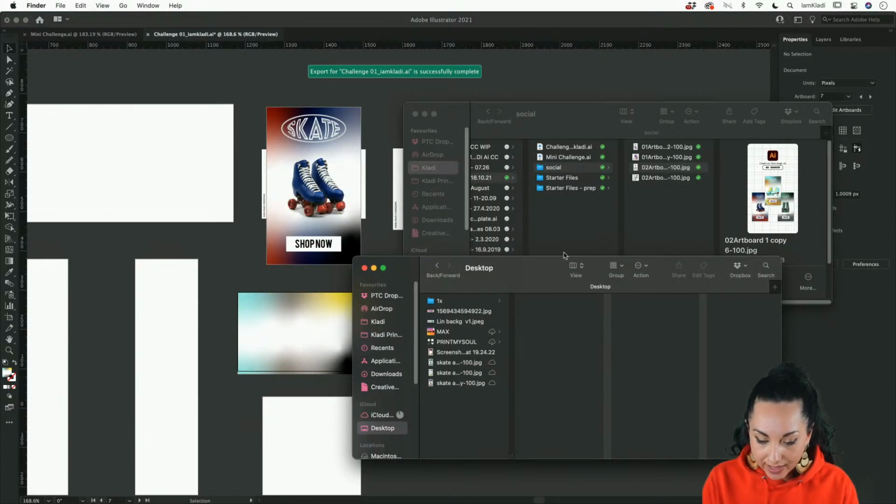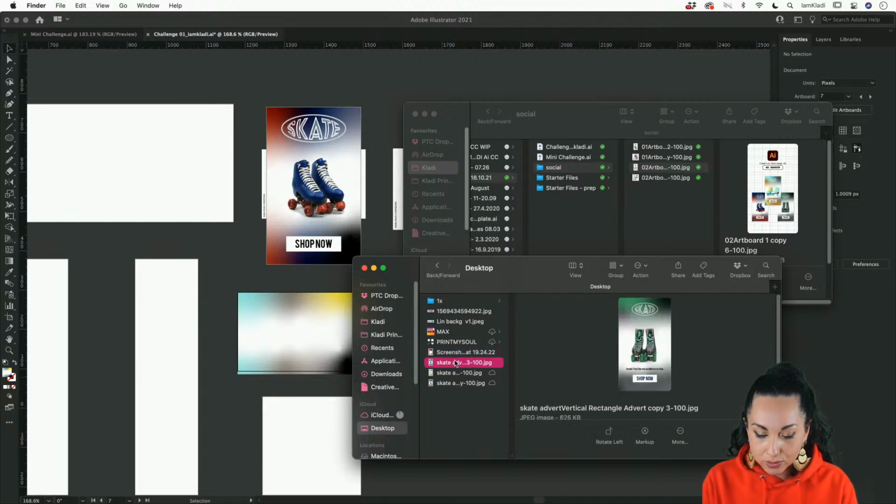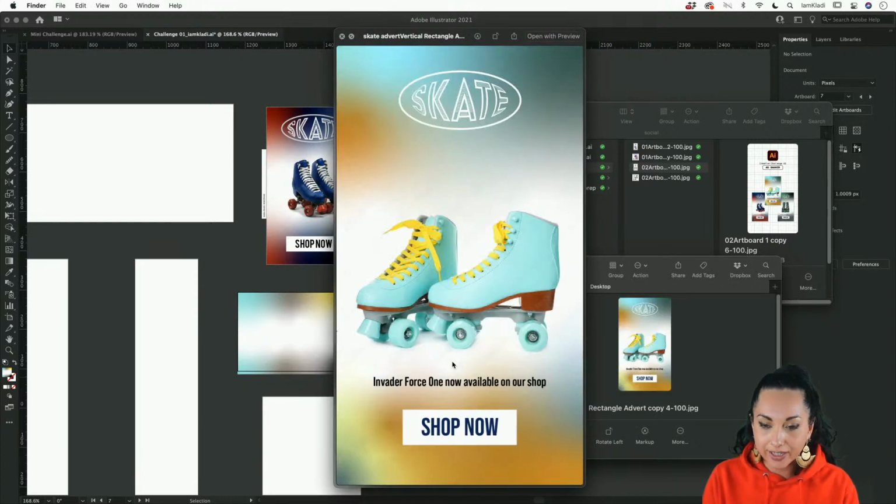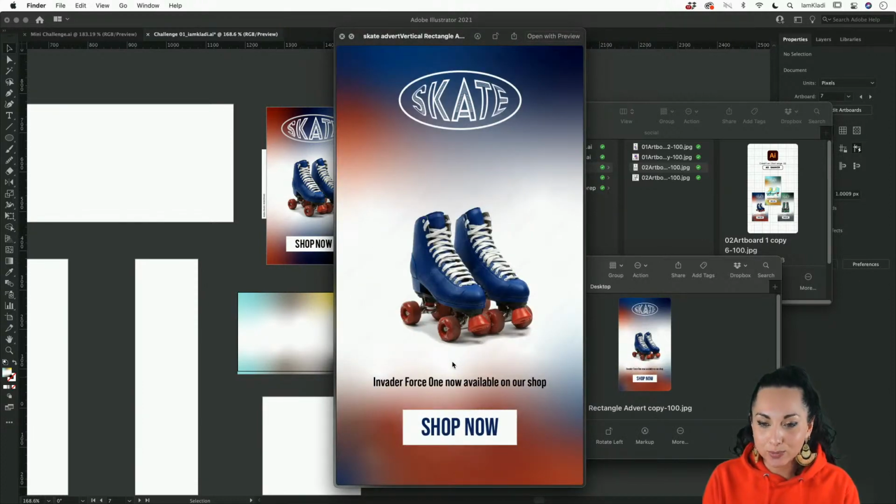It's already opened up for us, ready to be viewed. And those are the different adverts with the color and with the gradient.